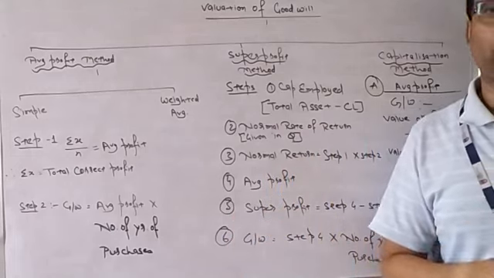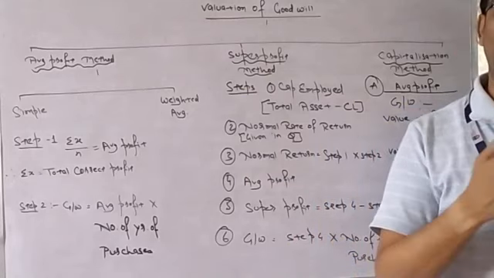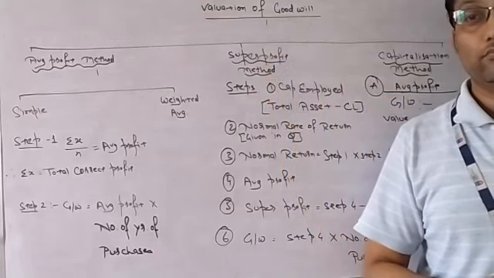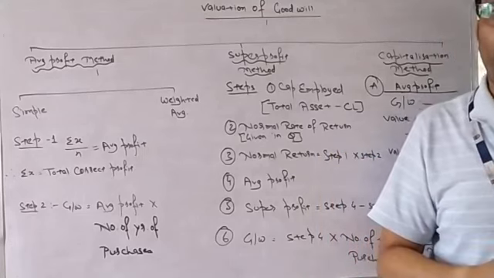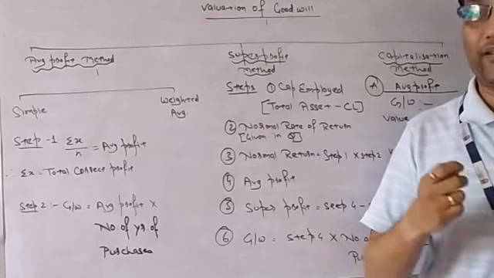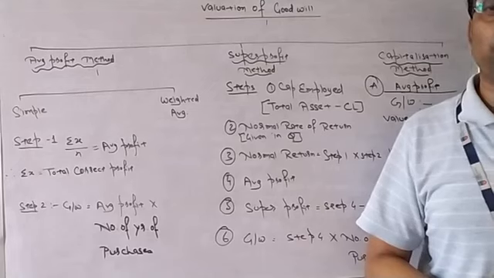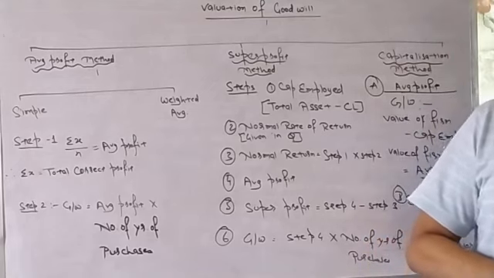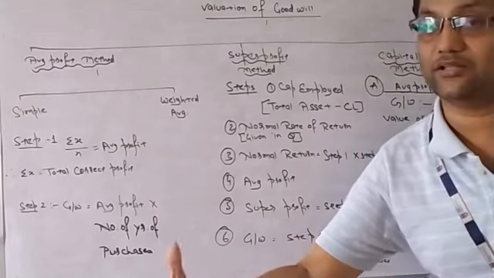So he is saying that I am retiring from the business. I will take profits, I will take capital. But what about future profits which you all are going to earn because of my effort, my goodwill? So he is taking a certain amount apart from capital and profit, which is known as goodwill. So what amount he will get as an extra goodwill? That will be calculated from this chapter. So the basic concept is that some partners are gaining something because of the sacrifice of some other partner.